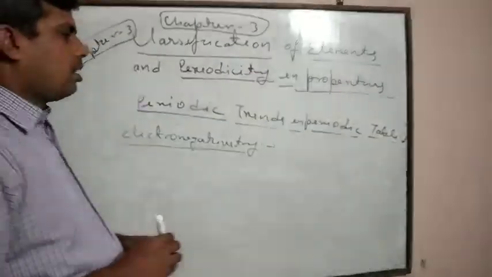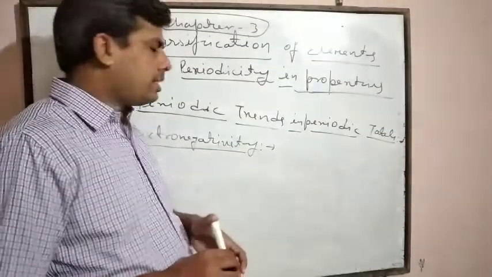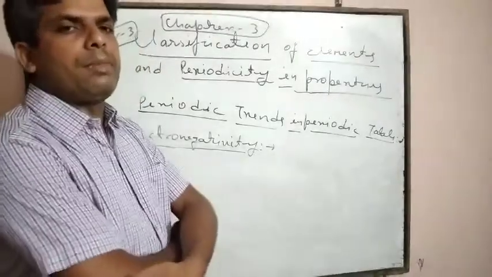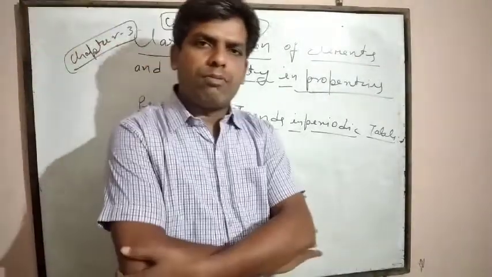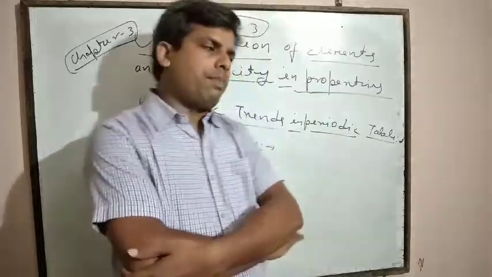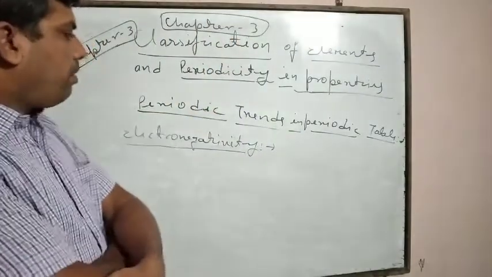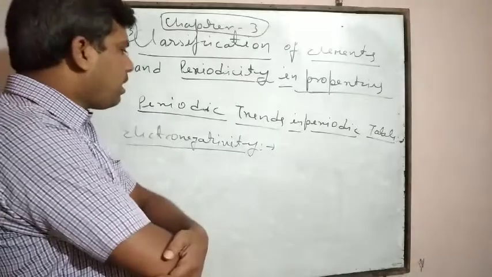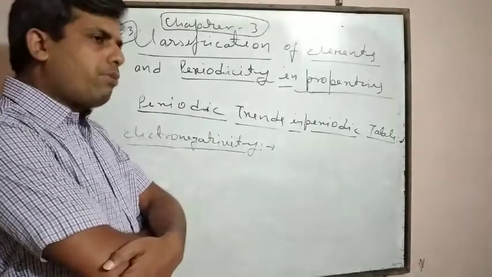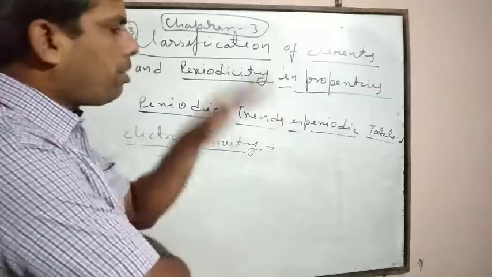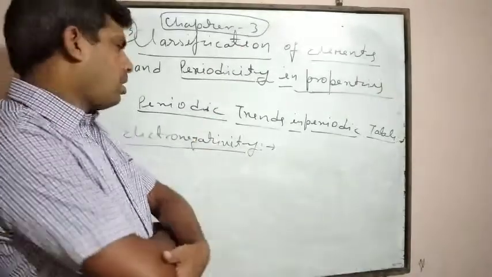First, we will discuss the definition of electronegativity. What is the meaning of electronegativity? How can we explain electronegativity? Then we will discuss the variation of electronegativity while moving from left to right in a period and from top to bottom in a group.